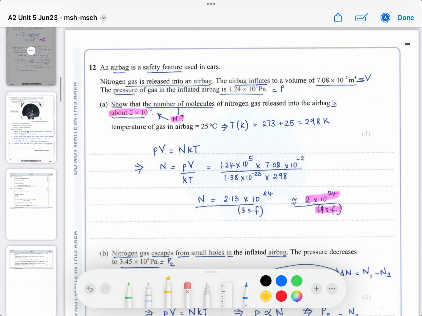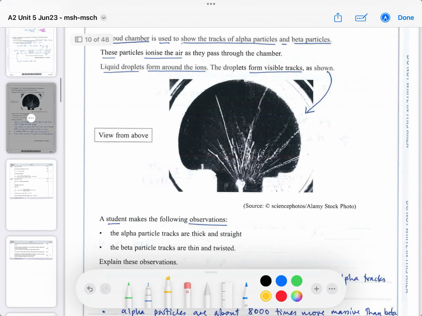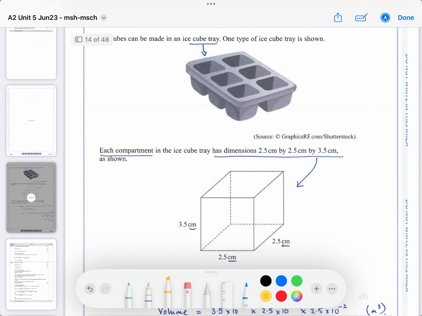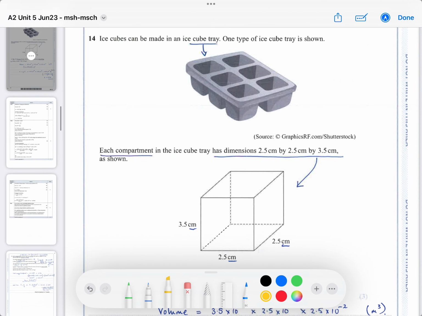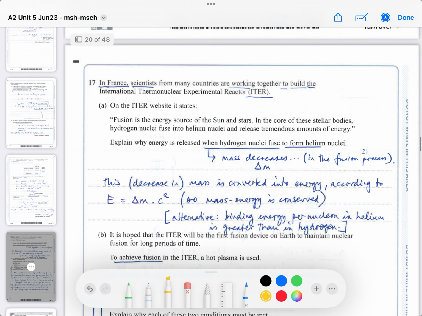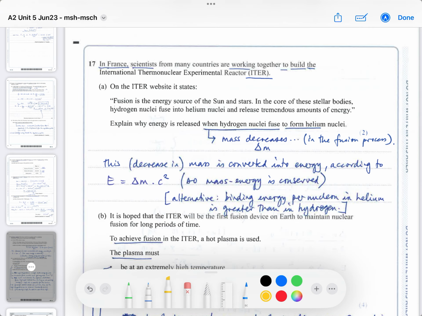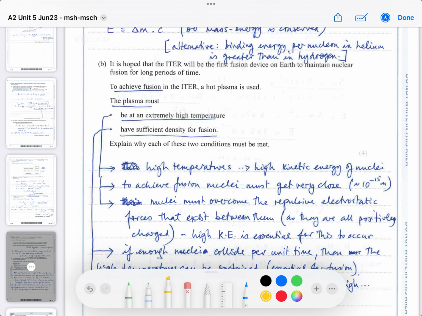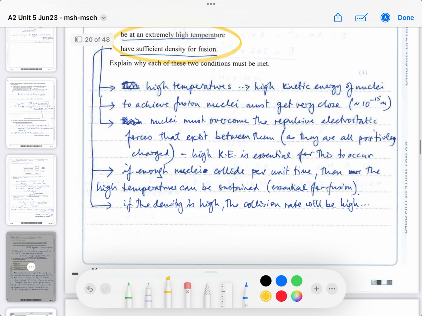Question 12 was thermodynamics. We went through question 13, which was on ionization energies. We calculated specific heat capacity and latent heat in the thermodynamics questions, and this is a question on nuclear fusion. So this is a good link with what we're going to do now, because we're talking about energies for fusion, which is what fuels star nuclear processes. Okay, so this is question 17.